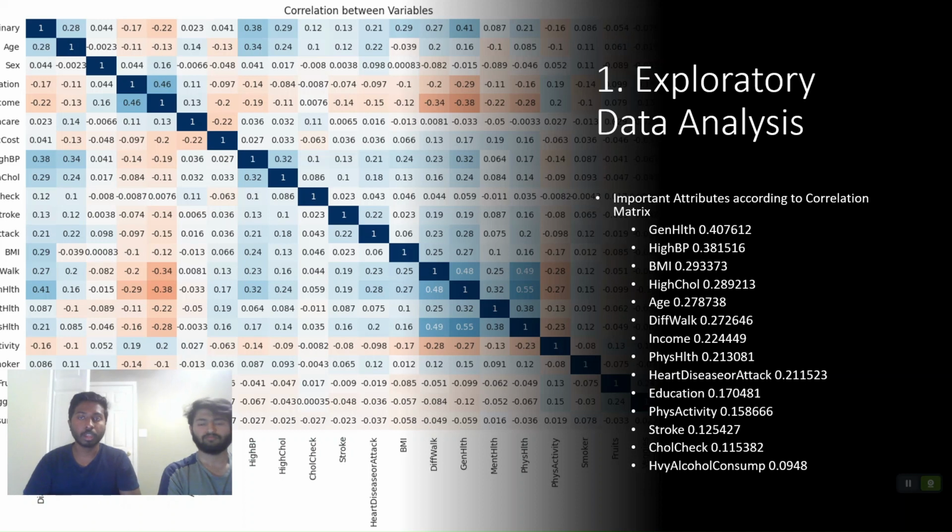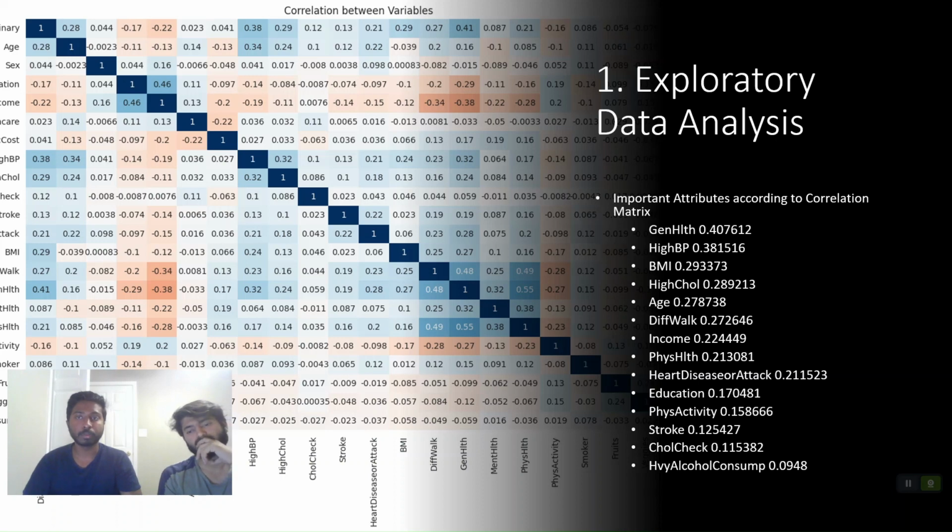Let's take a look at the exploratory data analysis. We use a correlation matrix to understand the features and how they are correlated with each other. The highest correlation is present in general health. This parameter indicates whether they have gotten a general health checkup done, or it depends on whether they got any injuries in the past month or the past 2 months.